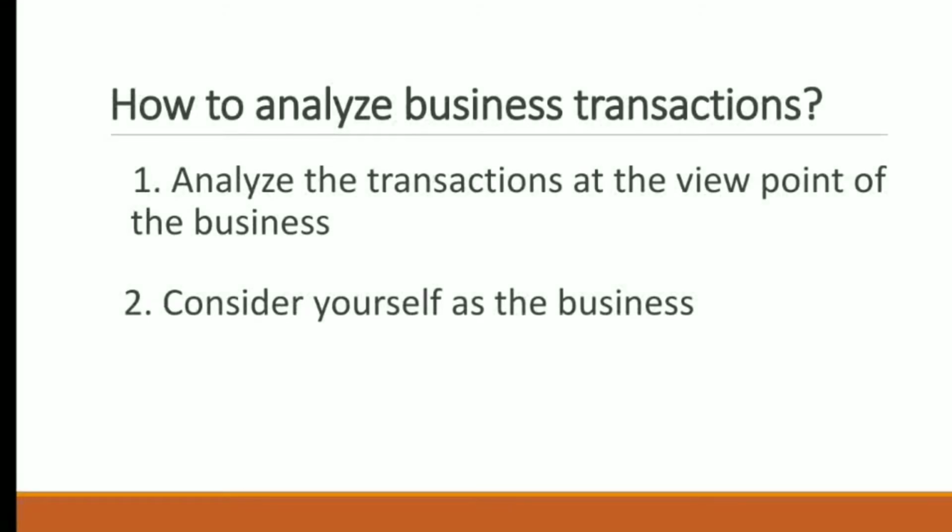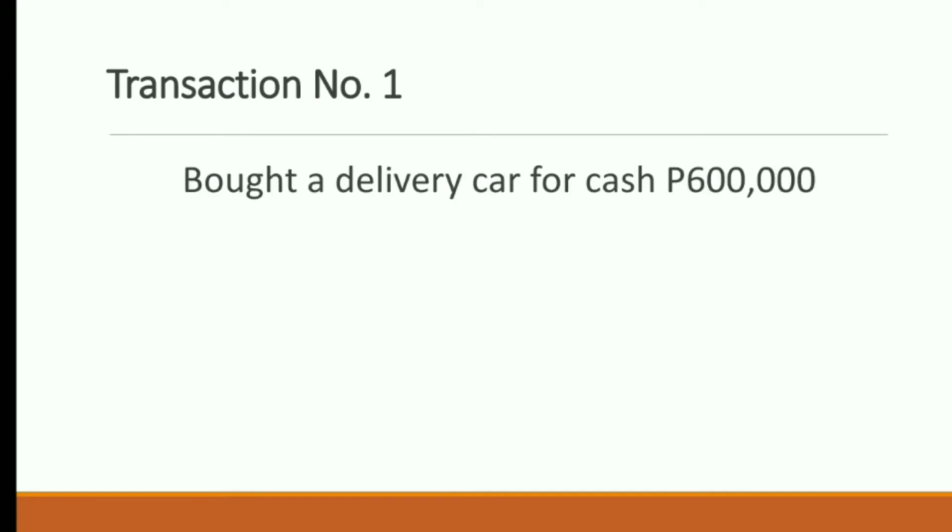So I think we are ready. Let's get on to the illustrations. We have here the first illustration, transaction number 1. Bought a delivery car for cash, 600,000 pesos. So this means that the business purchased a delivery car for cash, 600,000 pesos.